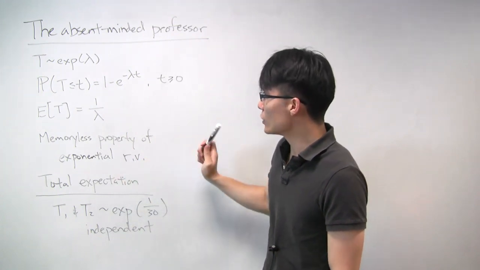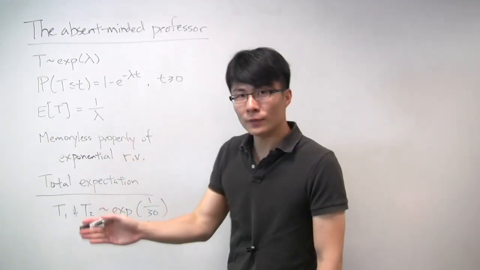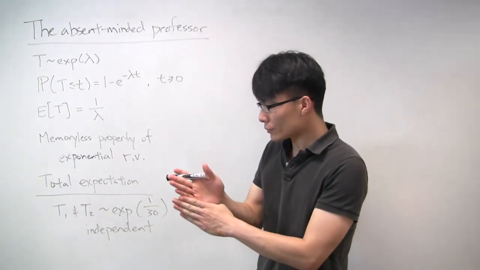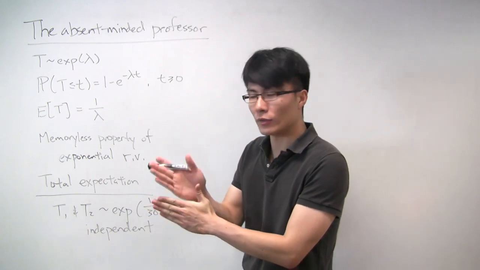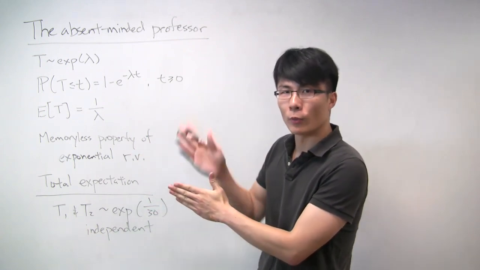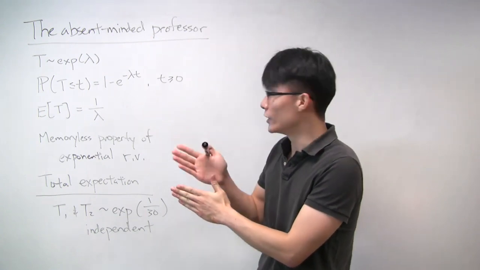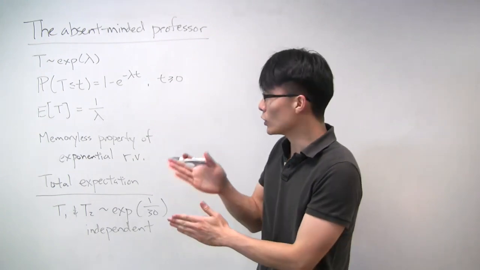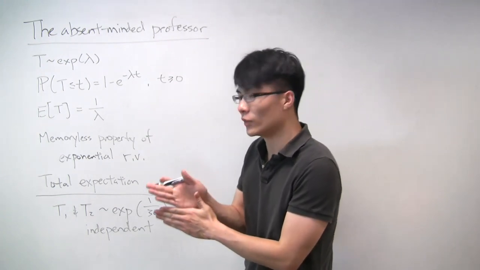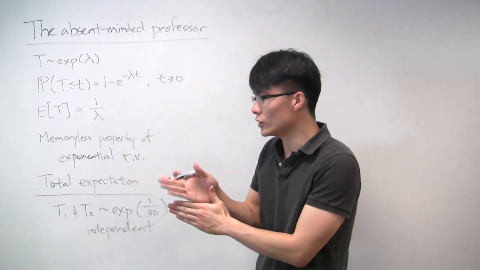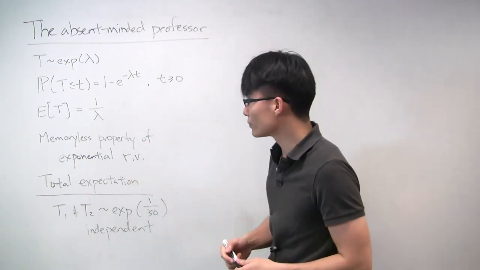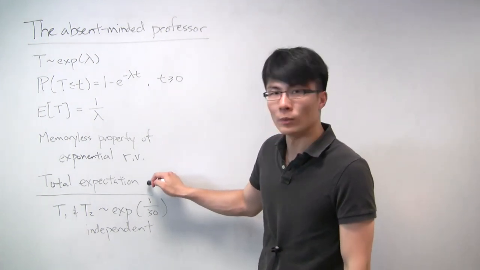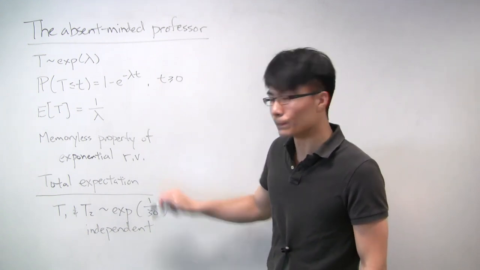And so recall that just means that if you pop in the middle of an exponential random variable's duration, the distribution for that random variable going forward from the point where you popped in is exactly the same as if it had just started over. So that's why we call it the memoryless property. Basically, the past doesn't really matter, and going forwards from whatever point you observe it at, it looks as if it had just started over afresh. And the last thing we'll use, which is a review of a concept from earlier, is total expectation.